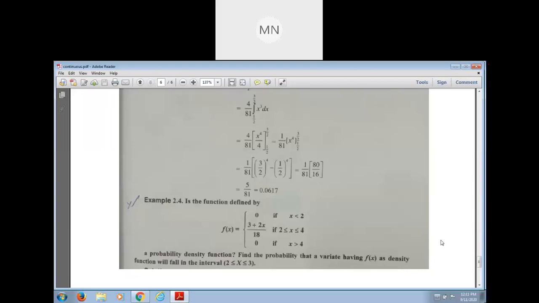Therefore we break the interval as minus infinity to 2, plus the next part, 2 to 4. So the next sub interval is 2 to 4, and after that the last sub interval is 4 to infinity, and thus the values of f of x.